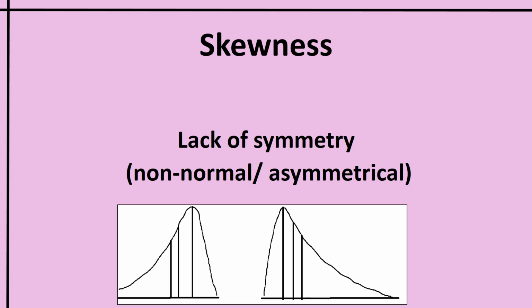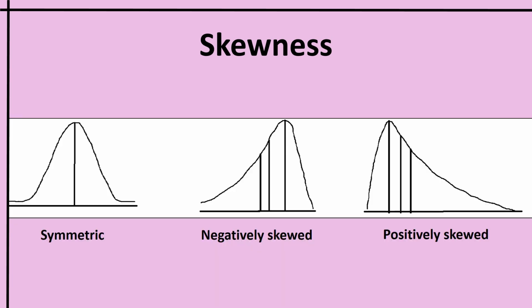And this skewness may be either positive or negative, as seen in the picture. That is, the curve will have a long tail either on the right side or on the left side. Now let us see what is a negatively skewed distribution and a positively skewed distribution.